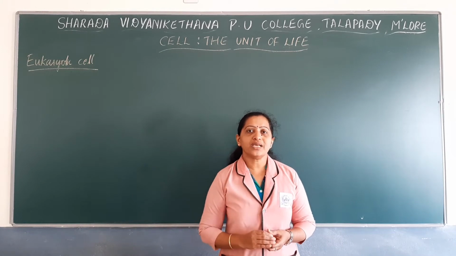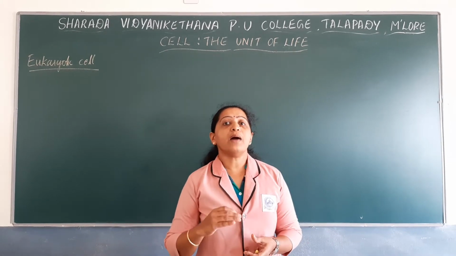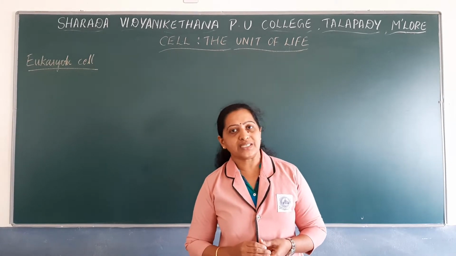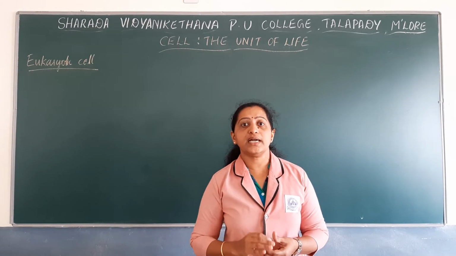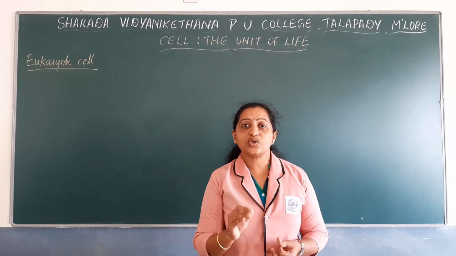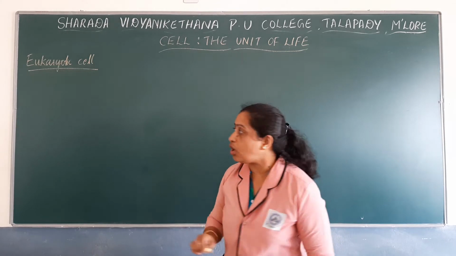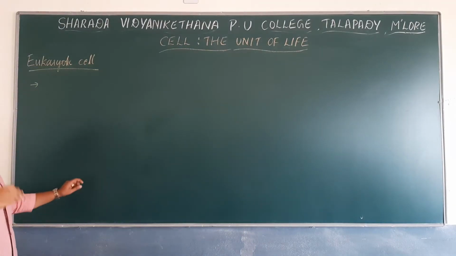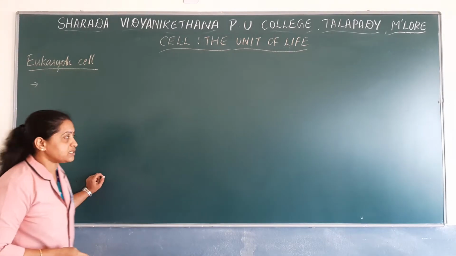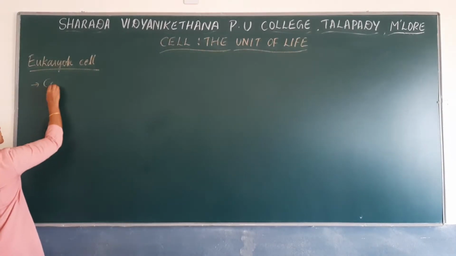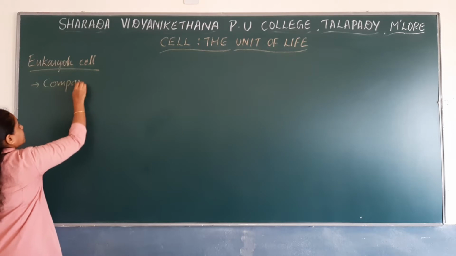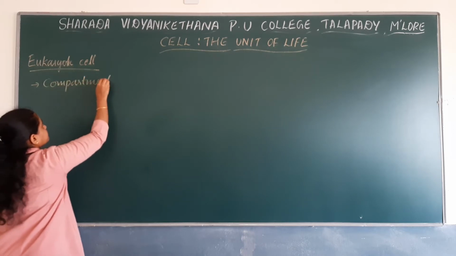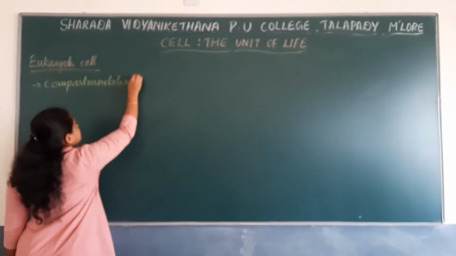So the eukaryotic cell has compartmentalization of its cytoplasm. Remember that the eukaryotic cell has compartmentalization of cytoplasm, whereas in prokaryotes there is no compartmentalization of cytoplasm.